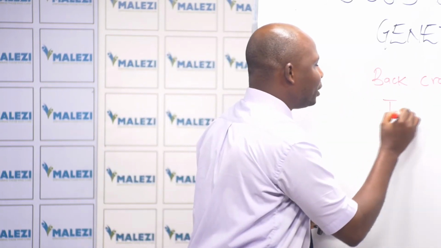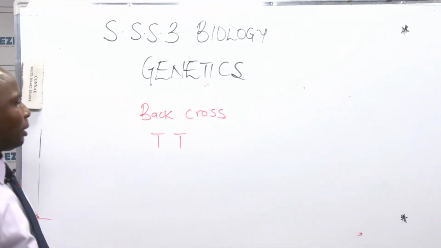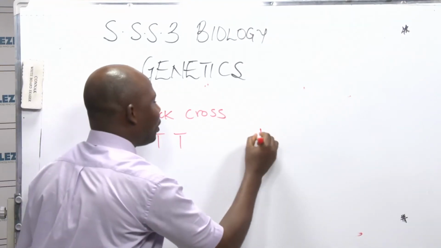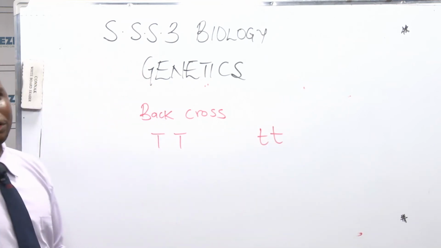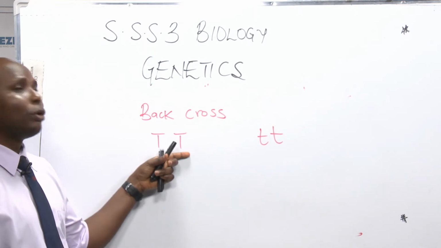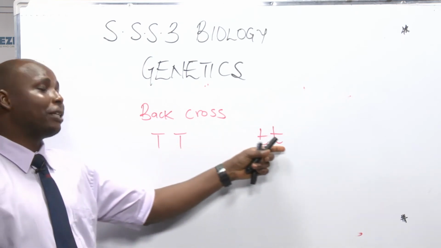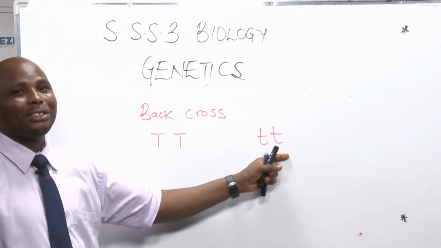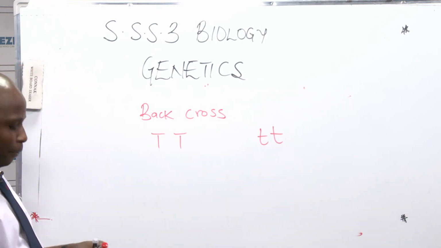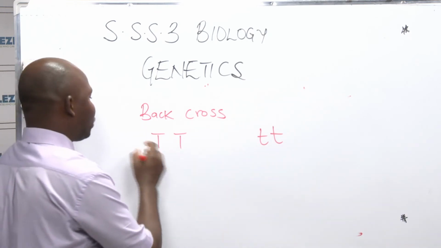Let's say we have a homozygous tall father, and the mother is homozygous short. Meaning the father is a pure breed, has no gene for shortness, while the mother is also a pure breed for shortness. She doesn't have any gene for tallness. Now, when they give birth, what are the children they are most likely to have?